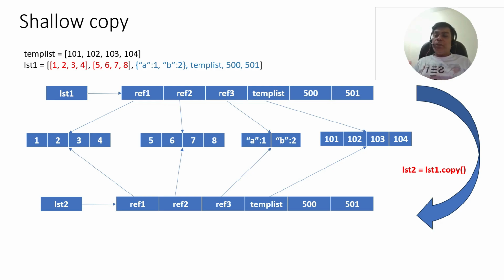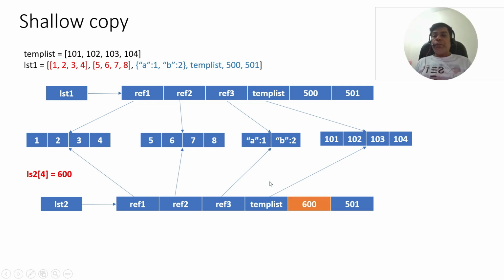So what is the problem here? If I say lst2[4] is equal to 600, well, this is a normal integer. If I change that, it would be changed in lst2 but not in lst1. So things are fine here.